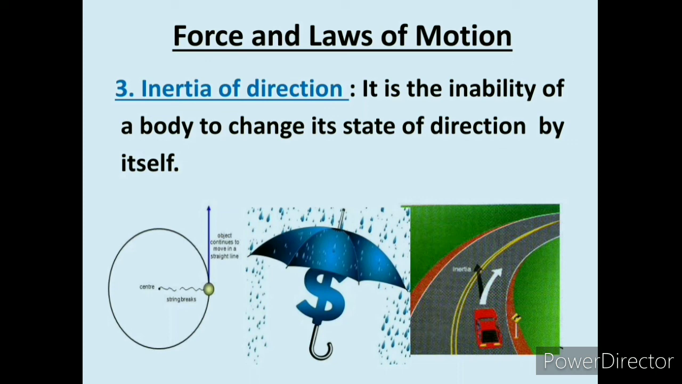When a car rounds a curve suddenly, the person sitting inside is thrown outward. This is because the person tries to maintain his direction of motion due to directional inertia while the car turns. So these are some examples of inertia of direction.